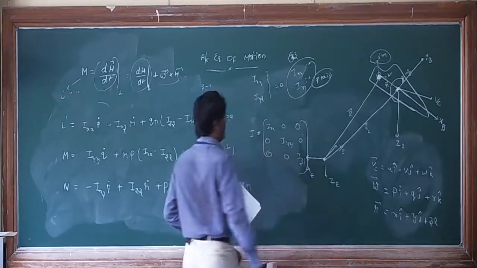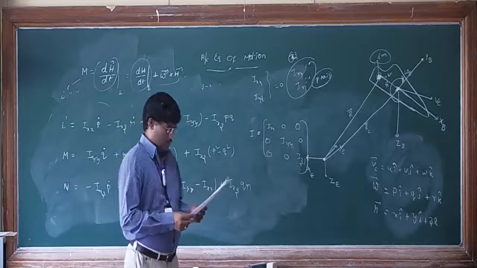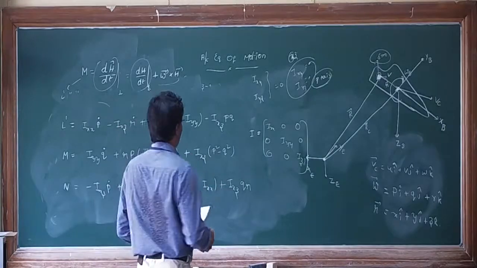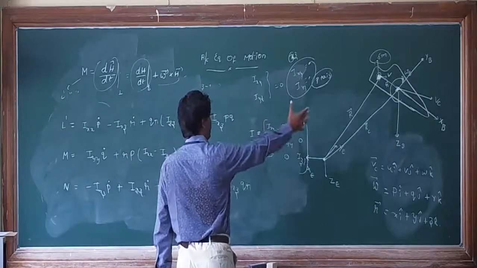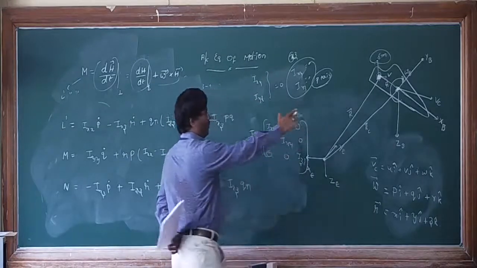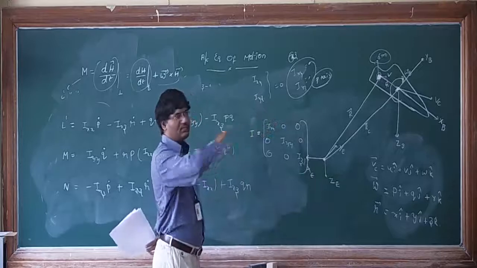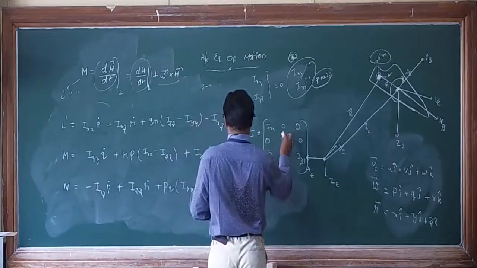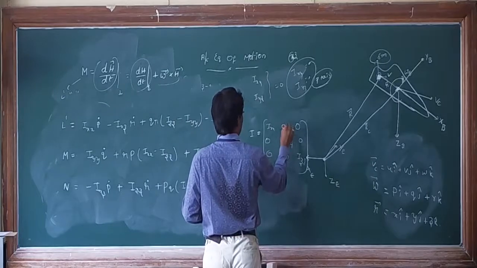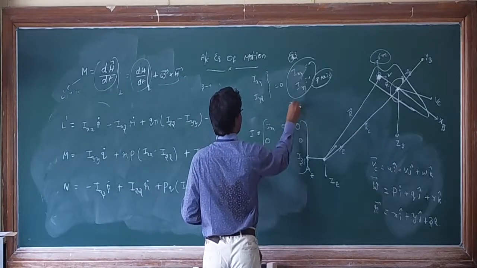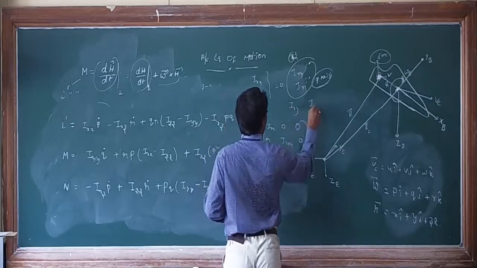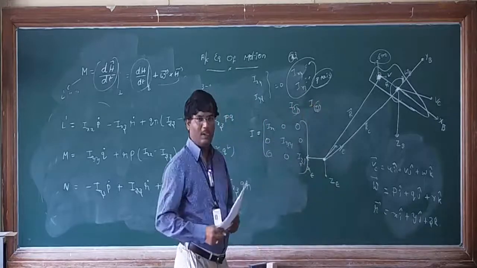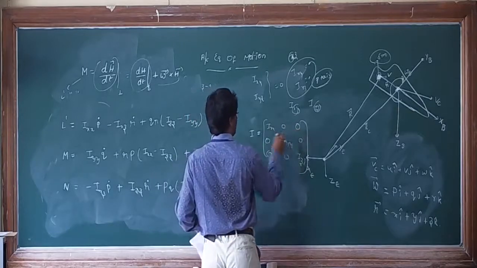So what is meant by this? When you are assuming this body fixed axis as principal axis system, the products of inertia, this Ixy, Iyz, these are nothing but products of inertia, right? These terms will become 0.